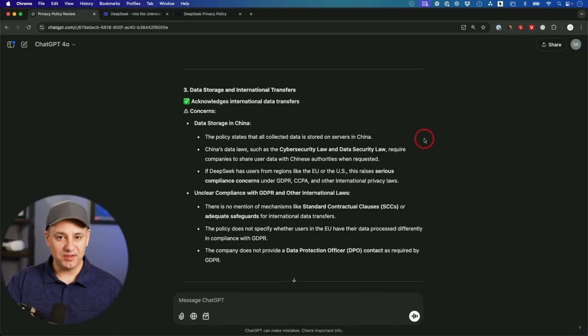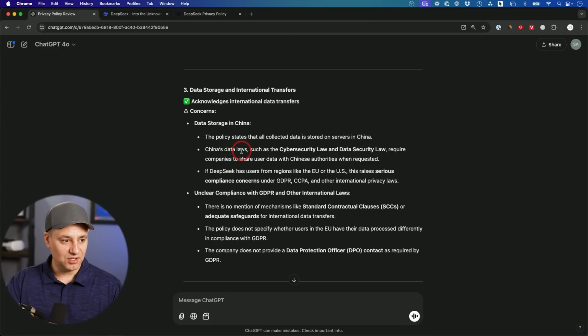Now, this third one is probably the most concerning, related specifically to how the data is stored, okay? The policy states that all collected data is stored in servers in China. This is when you use the website. That's the case. There is a way around that where you don't use the website. I'll mention that in a second.